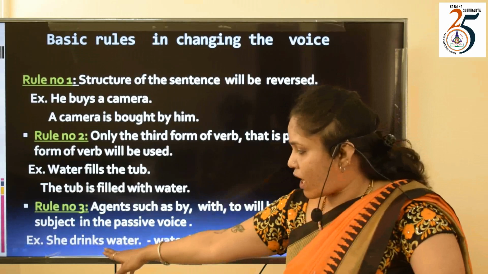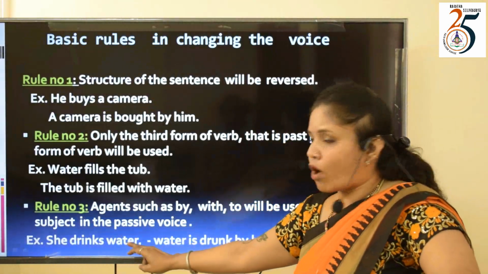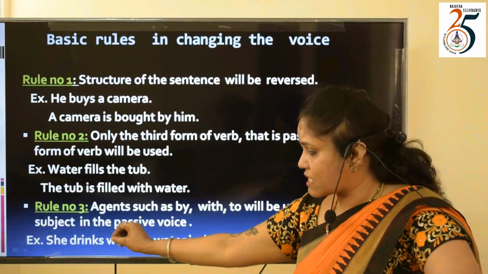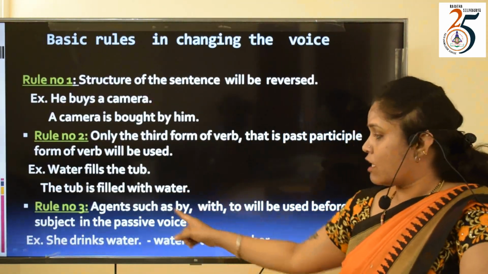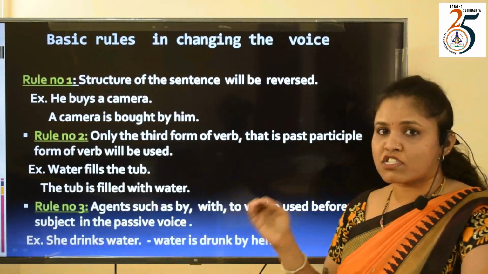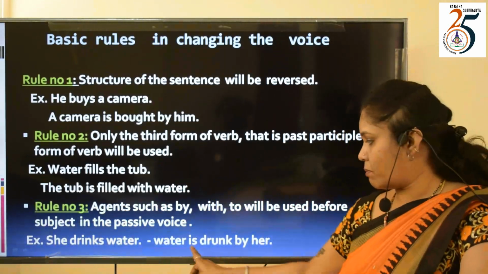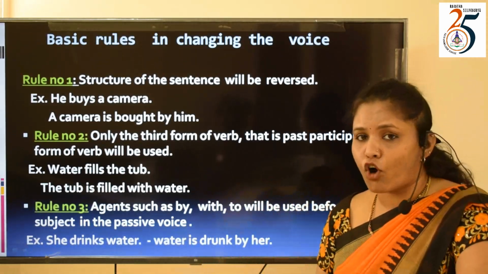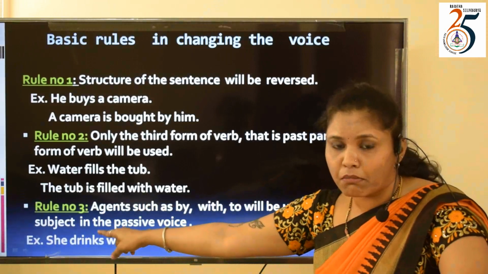So here you have another sentence, she drinks water. Drinks is in simple present tense. So the object is water. Water, because it is simple present tense, I use the auxiliary verb is. Water is. Again, the verb should be in V3 form. Drink is the main verb.